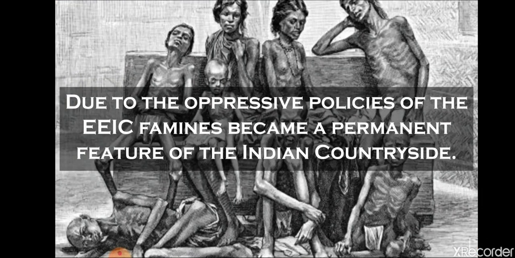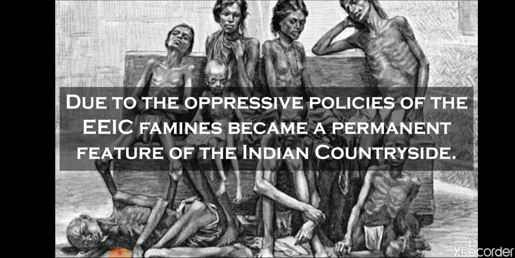Now, due to all those oppressive policies of the English East India Company, many times famines became a permanent feature of India, because of flood and drought, or we can say that people were not getting enough food. As you can see in the picture, how people were starving for food. That is why the condition of the Indian people was becoming worse day by day.